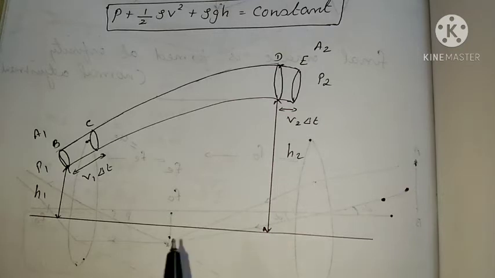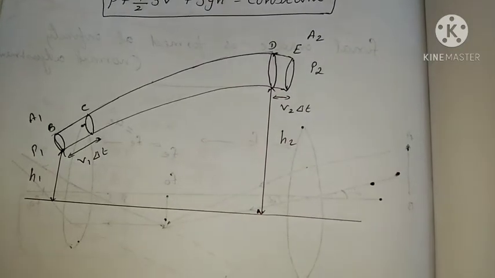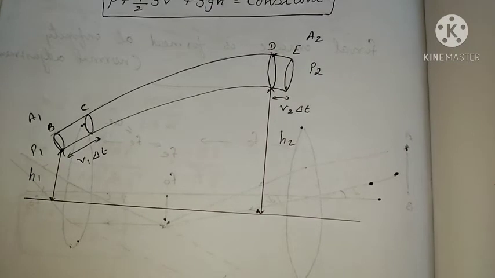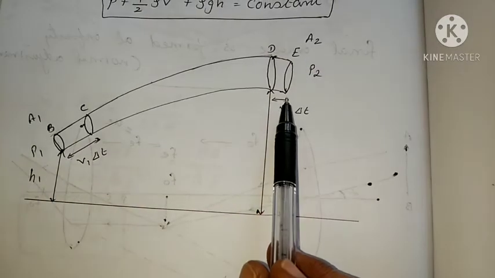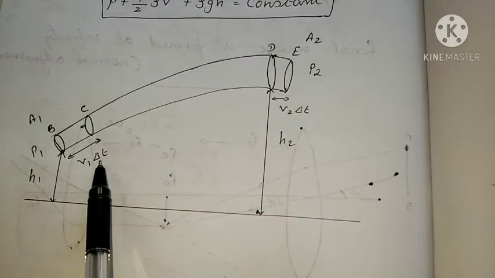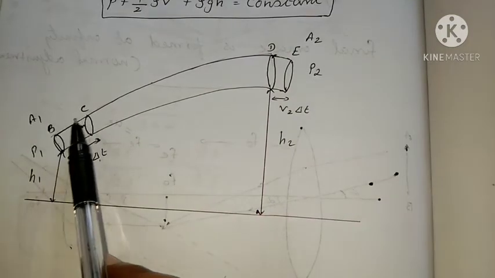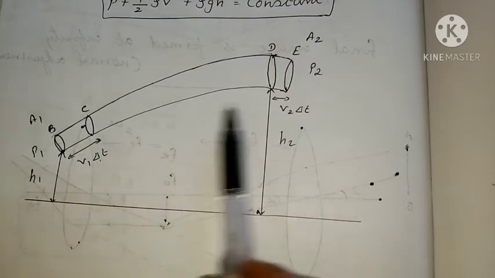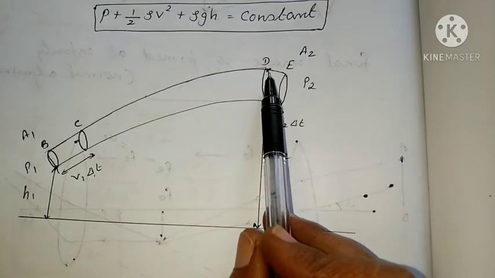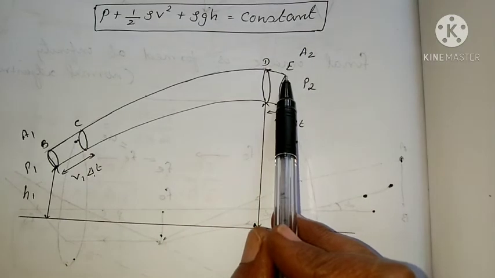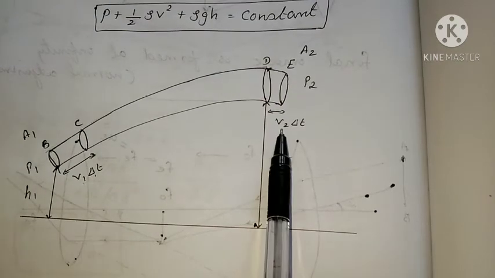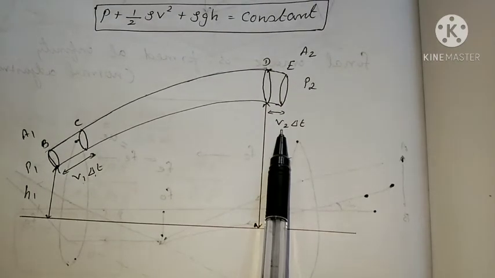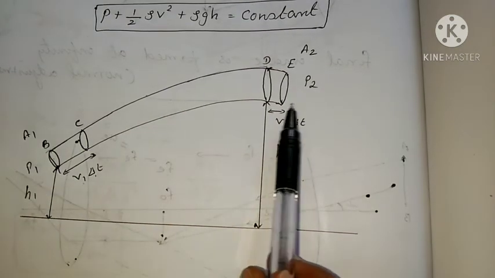Now we want to derive the equation P plus half rho v square plus rho gh. Here the fluid flows through the pipe from the left end to the right end. In time delta T, the fluid moves from B to C. Similarly, in time delta T, the fluid moves from D to E at the right end. The velocity of the fluid at the left end is V1 and at the right end is V2, and the pressures are P1 and P2.